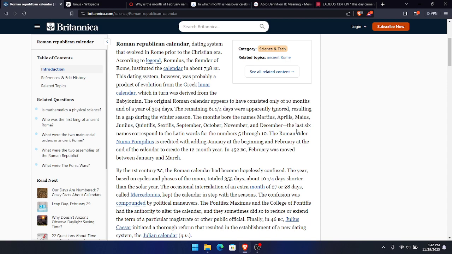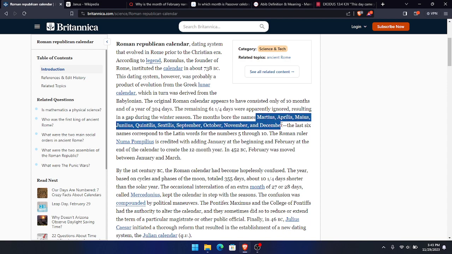It says the last 6 names correspond to the Latin words for the numbers 5 through 10. You see? Numbers 5 through 10. 1, 2, 3, 4, 5. It says the Roman ruler Numa Pompilius is credited with adding January at the beginning and February at the end of the calendar to create a 12-month year. Because originally there were only 10 months, March all the way to December, man.